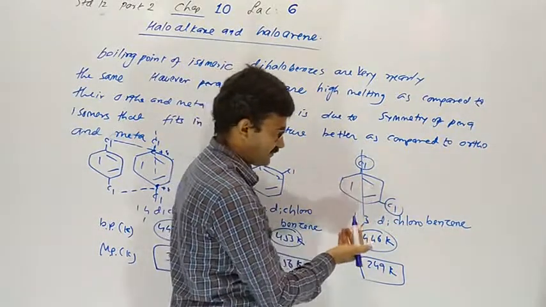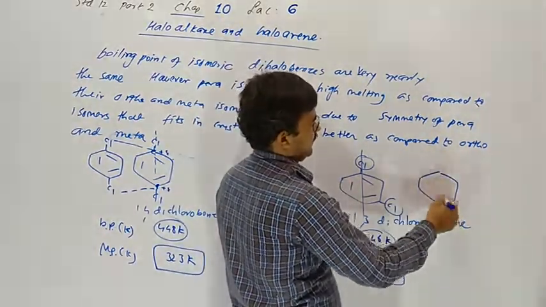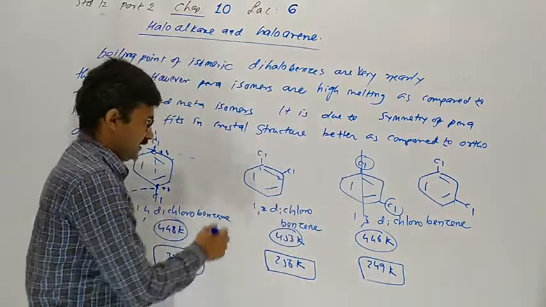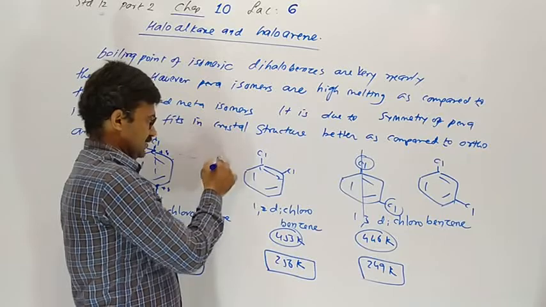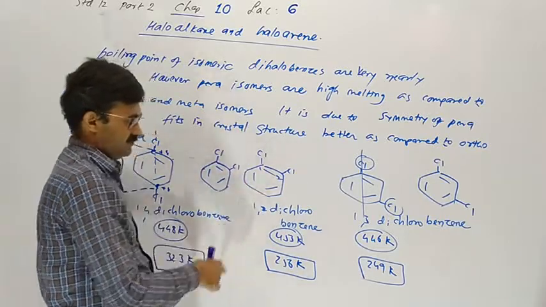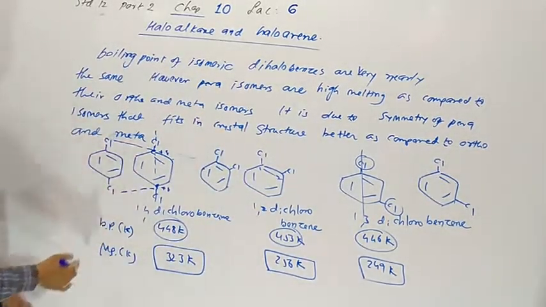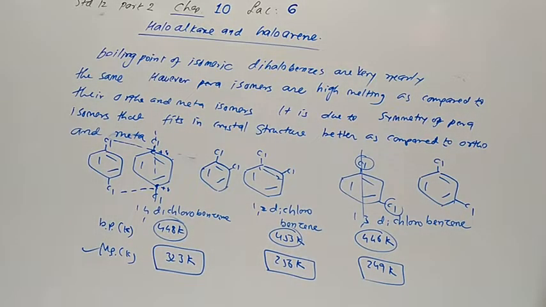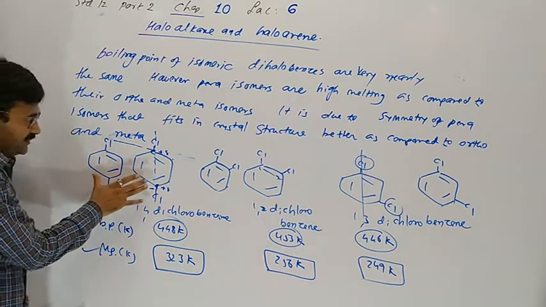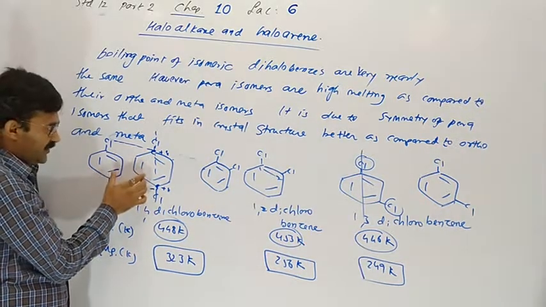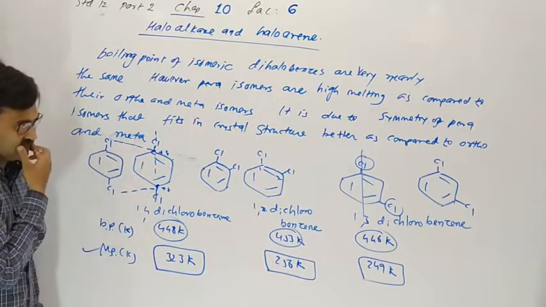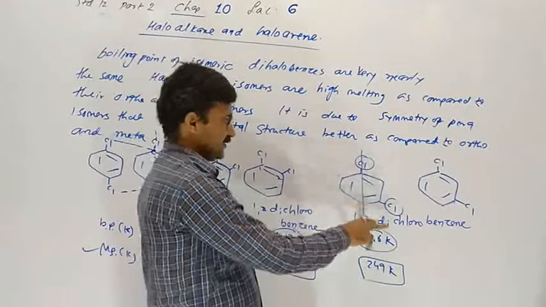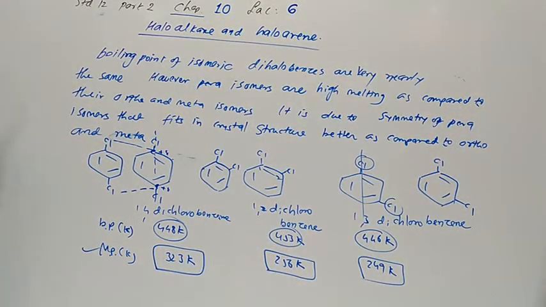Both sides same nothing. So molecules are far from each other. Here is the ortho, slightly closer than meta. Here is very close. So melting point is very high. When it is solid, all the particles are very close, the interaction of molecules is high. Here it is low, and here it is even lower in solid state.